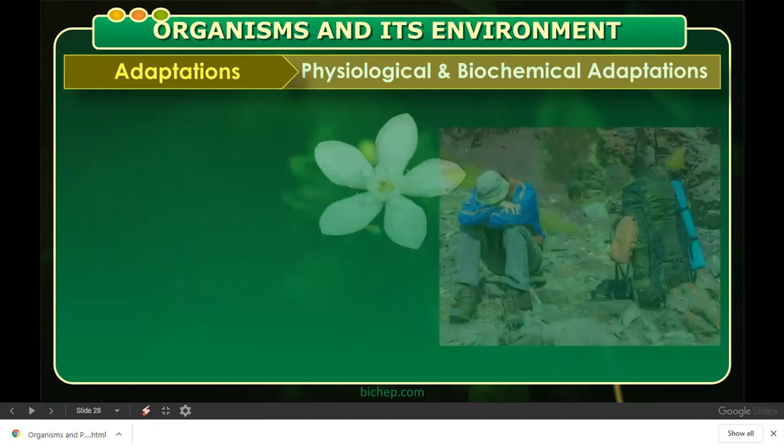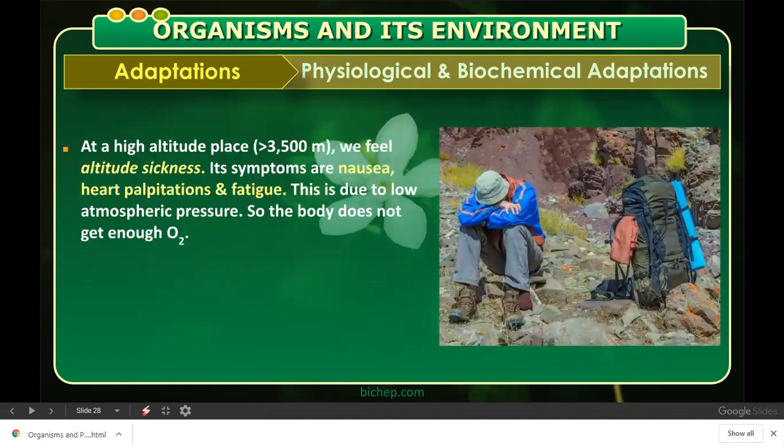Then comes physiological and biochemical adaptations made at higher altitude. You can see the people who climb up to high altitudes. We feel altitude sickness. It's the symptoms like nausea, heart palpitations, and fatigue. This is due to low atmospheric pressure, so the body does not get enough oxygen.